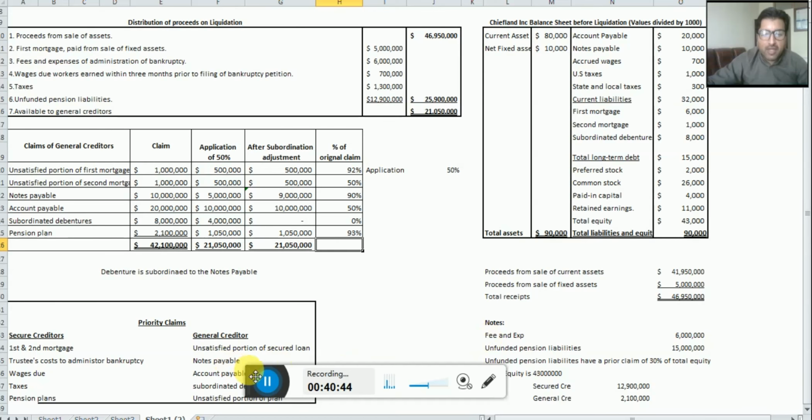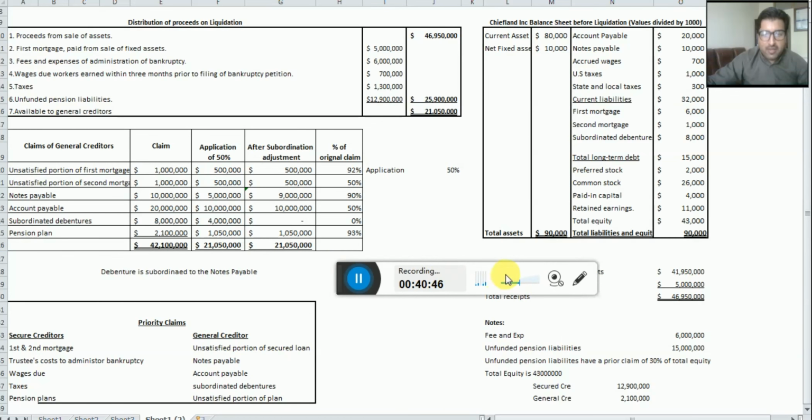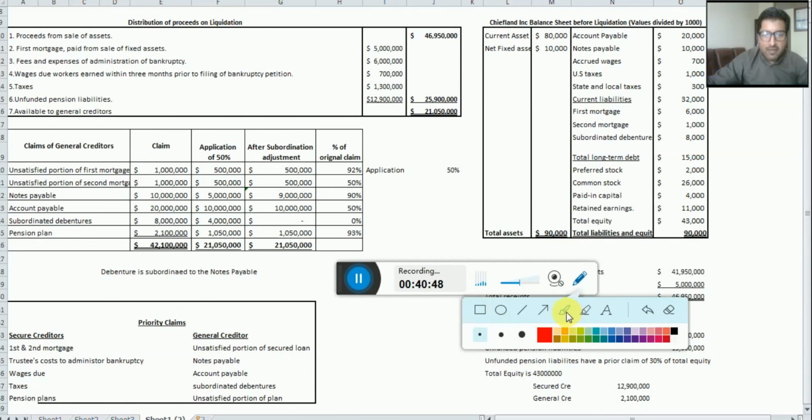So dear students, once again, please be attentive to this point. After subordination adjustment, the subordinated debenture is receiving 0 value, nothing. Why? Because we have transferred the value of the subordinated debenture and added it to the notes payable to make it 9 million. So this column is only for these two.